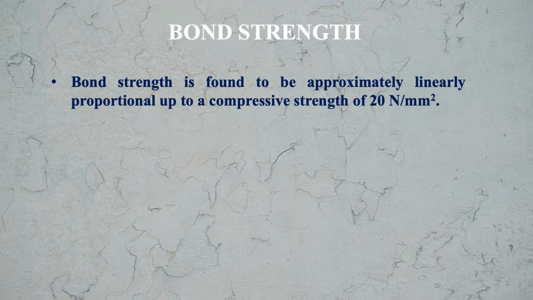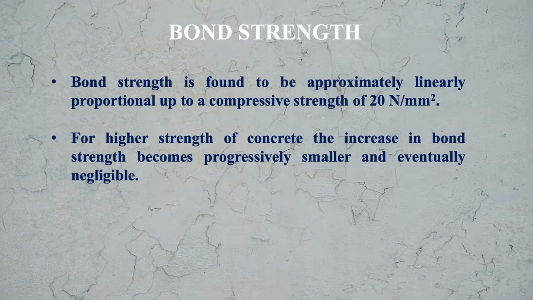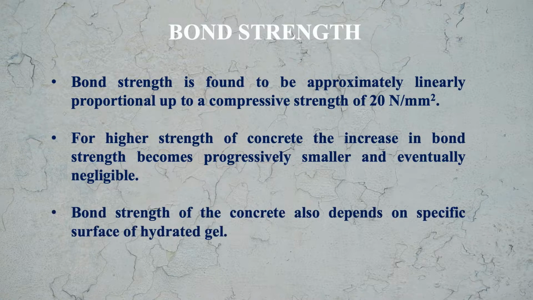Bond strength is found to be approximately linearly proportional up to a compressive strength of 20 Newton per mm square. For higher strength of concrete, the increase in bond strength becomes progressively smaller and eventually negligible. Bond strength of concrete also depends on specific surface of high density gel.